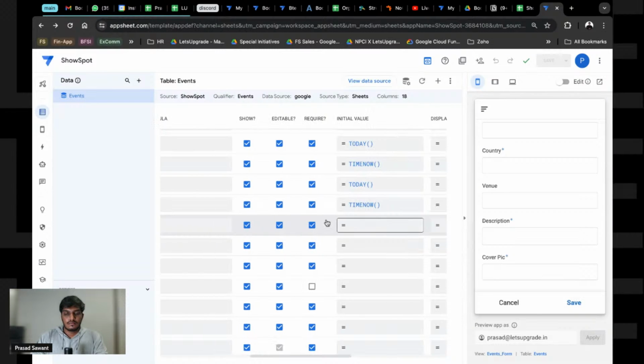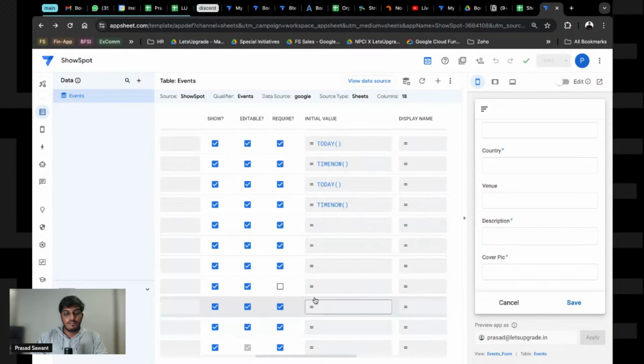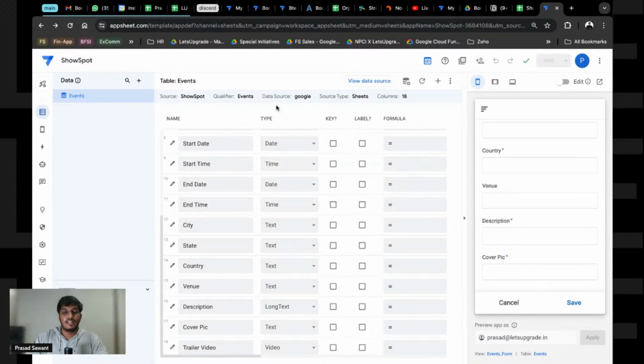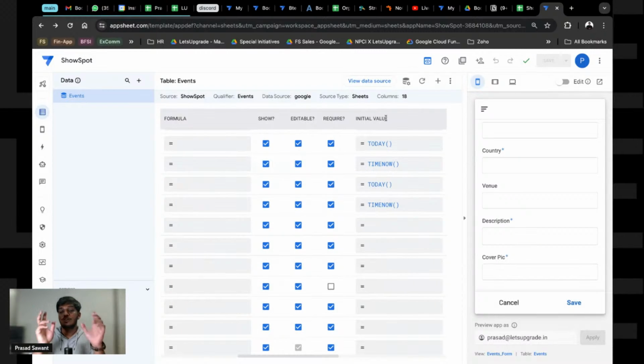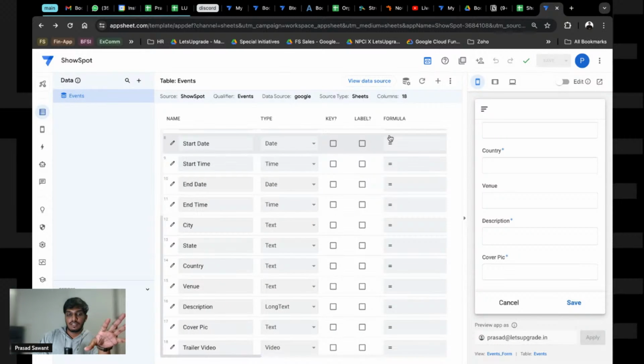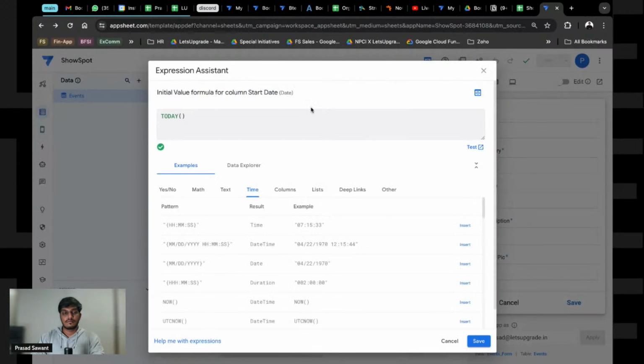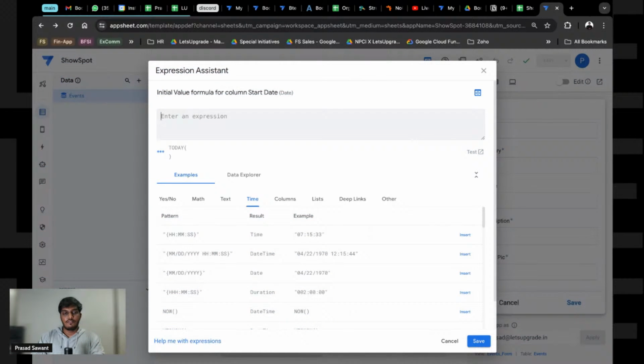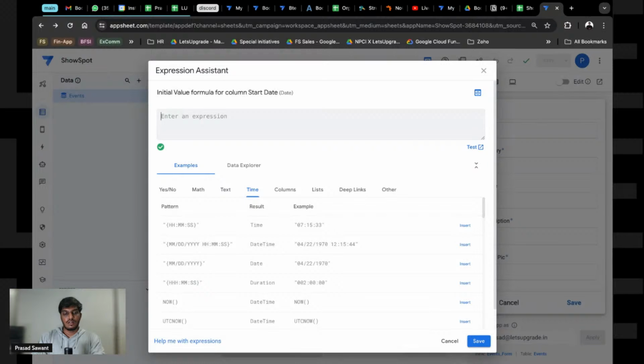Now, as I mentioned, what we want to do is have it automatic. There are a few fields: Formula, if you want to calculate that value by a formula, and then you have Initial Value. These two are very important and also very different things. If you have a formula, the value from the sheets will not work. If you have a formula, that field has to be read only. So see what happens if I take this formula from here, copy it, and paste it here.